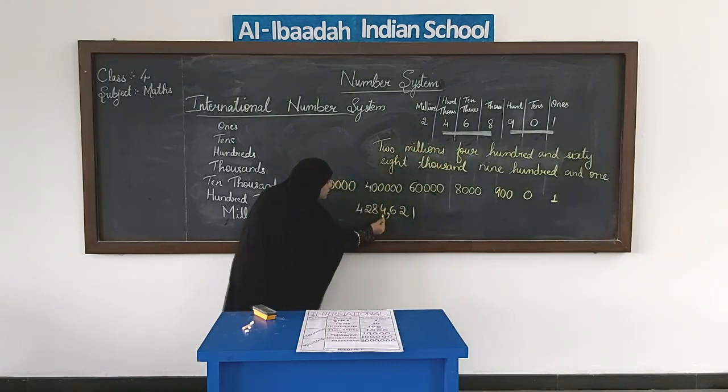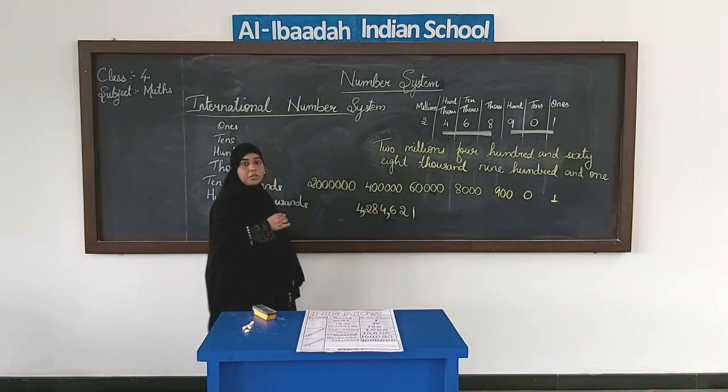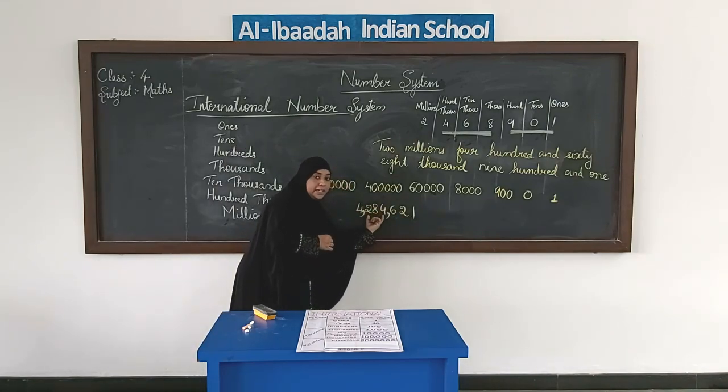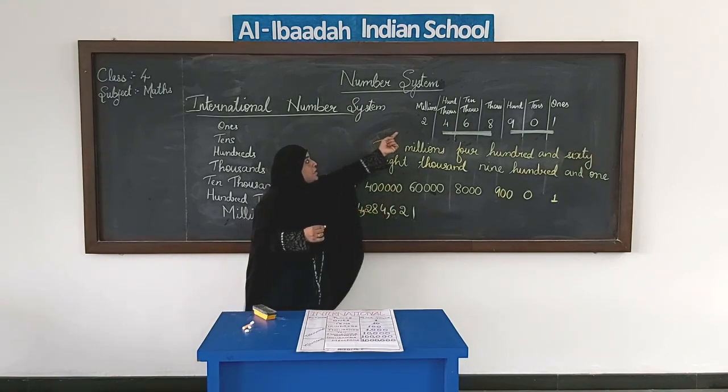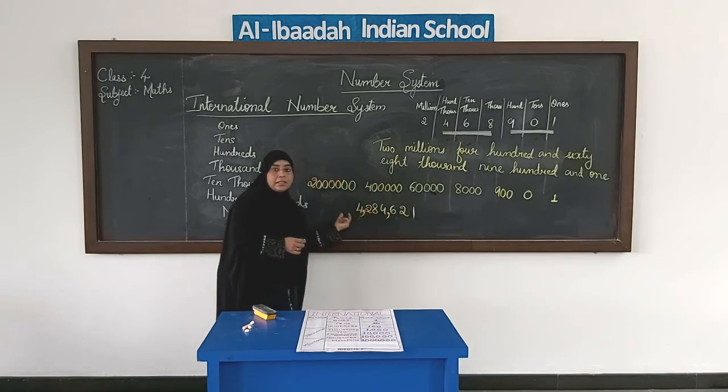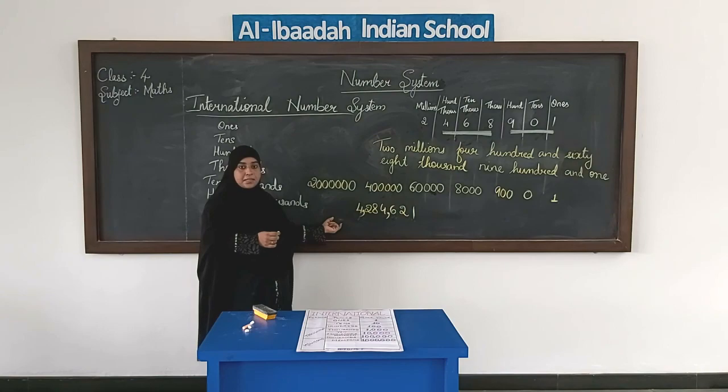Then our thousands, 10,000s and 100,000s, these 3 were in one group. So then we put a comma. You can see 3, 3, and then we have the last digit in the millions group. Got it? This is how we put the commas in the international system.